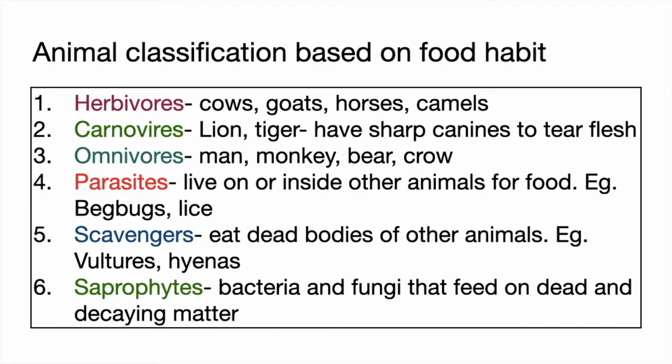Scavengers. They eat dead bodies of other animals. Examples, vultures and hyenas. Saprophytes. Bacteria and fungi that feed on dead and decaying matter.